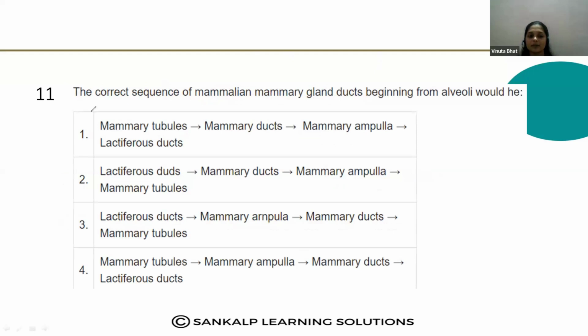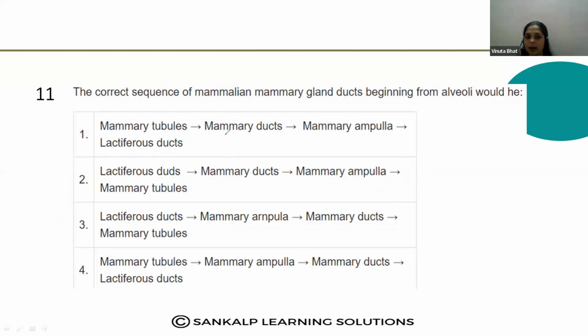Find out the answer for the 11th one. The correct sequence of mammalian mammary gland ducts beginning from the alveoli would be. So find out the correct sequence and let us see.